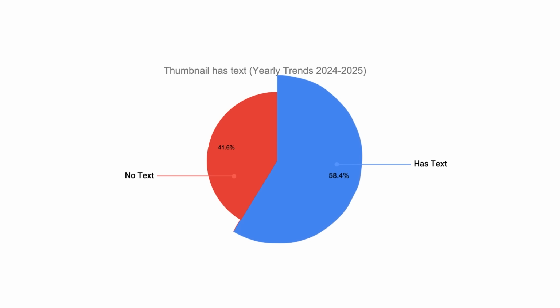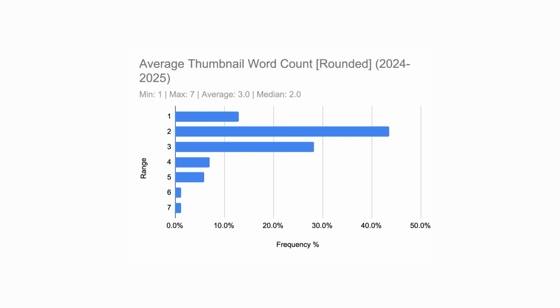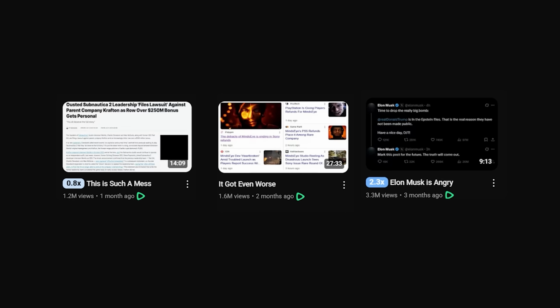And out of those creators, this graph shows how many words on average they put in their thumbnails. And it shows us when the top channels do add text, it's usually between 1 to 3 words. Unless you're MrBeast, who can somehow get away with thumbnails like this.